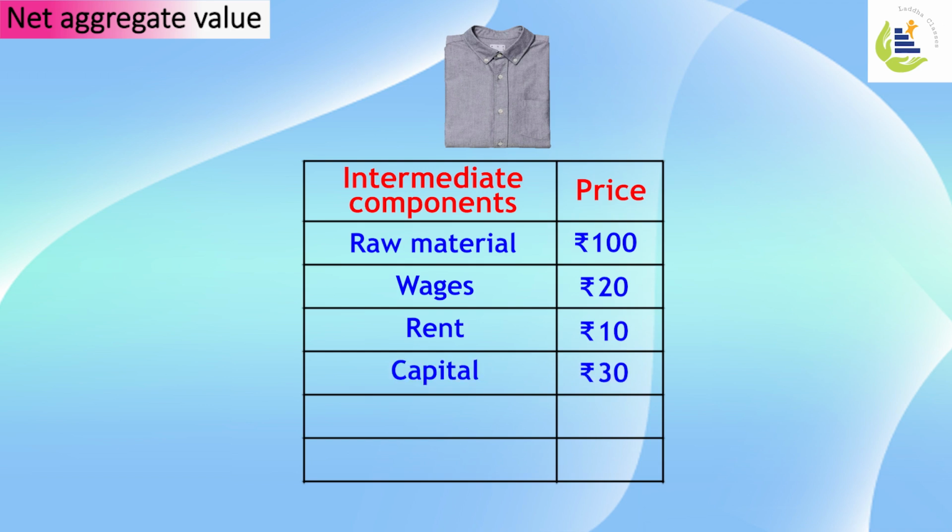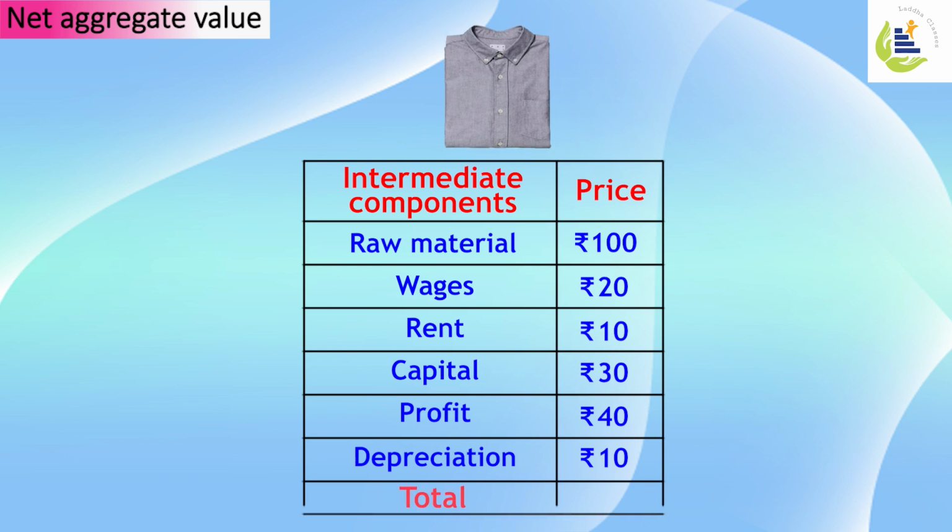The manufacturer, or the producer, will look forward to its profit, let's say 40 rupees. And the depreciation, that is capital asset usage or to compensate for wear and tear of capital asset, the depreciation amount of 10 rupees. So the final amount for the shirt turns out to be 210 rupees.